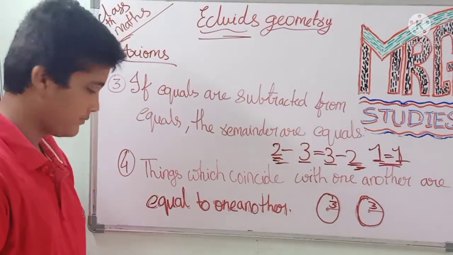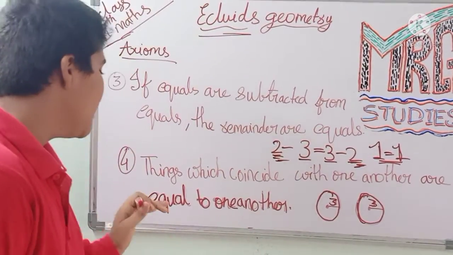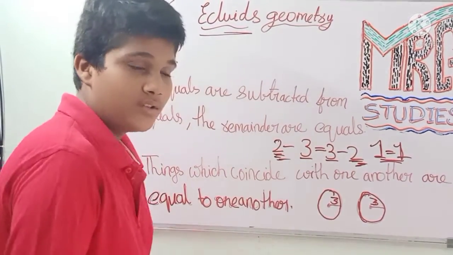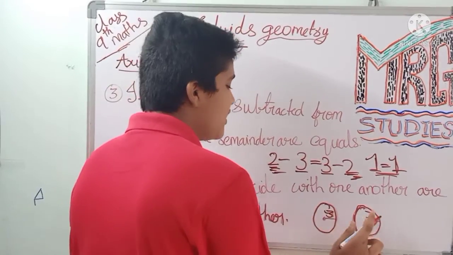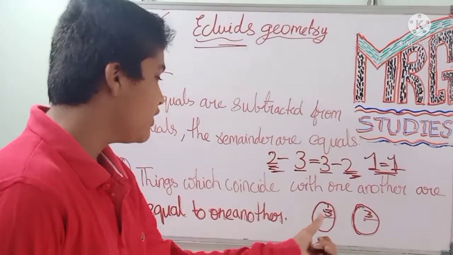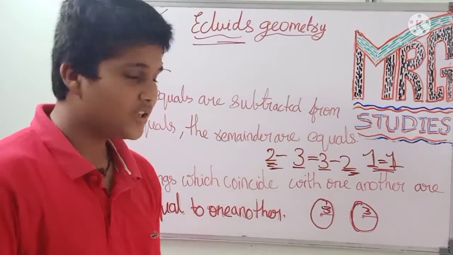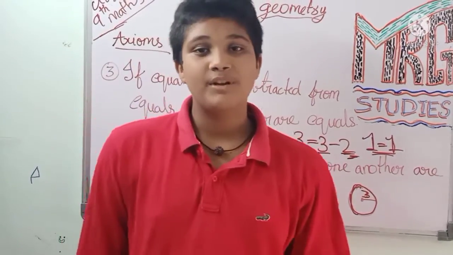Now the fourth one: things which coincide with one another are equal to one another. Here we have two circles. The radius of one circle is 3 and the radius of the other is also 3. So these both circles are the same, these both circles are equal. So like that, these are the axioms, and let's meet in part 2.